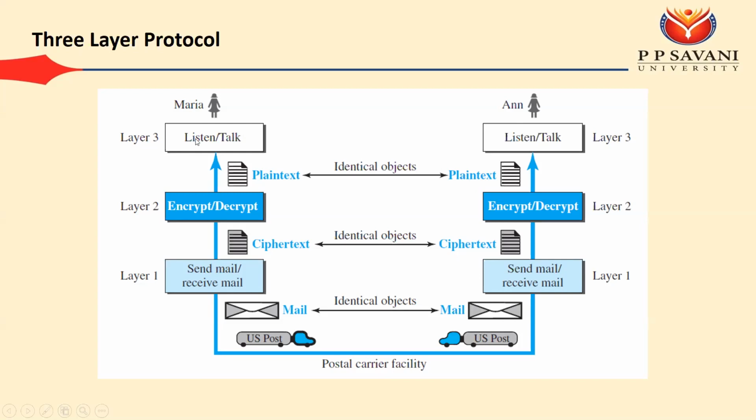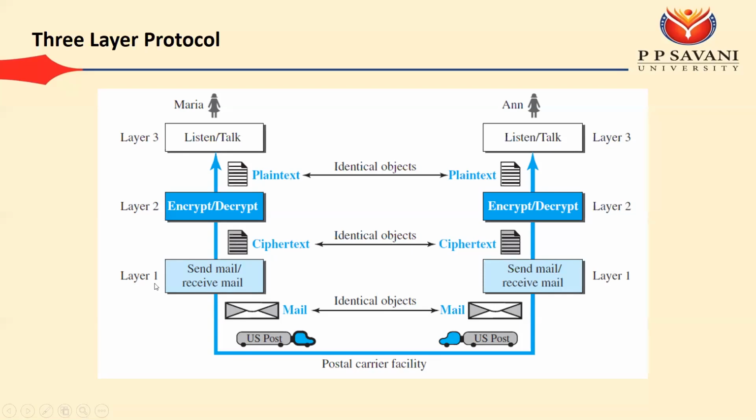Okay, on the first layer we can have functionalities that listen and talk. On layer number 3, both can either listen or talk. Now on the second layer we have the functionality that there should be secure communication, so that no other person can see whatever you and your friend are communicating. So what we can do on layer number 2 is apply some encryption and decryption procedure. Then on layer number 1 we have the send mail and receive mail functionality, assuming that you are performing this communication through postal mail.